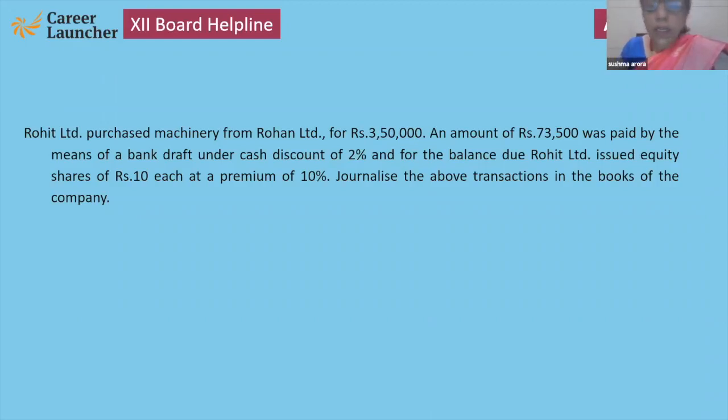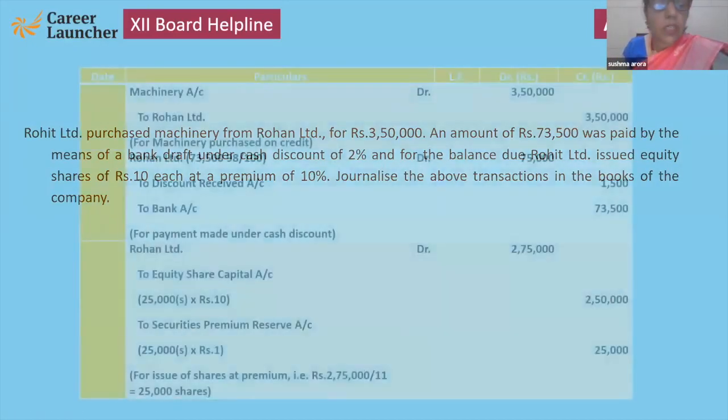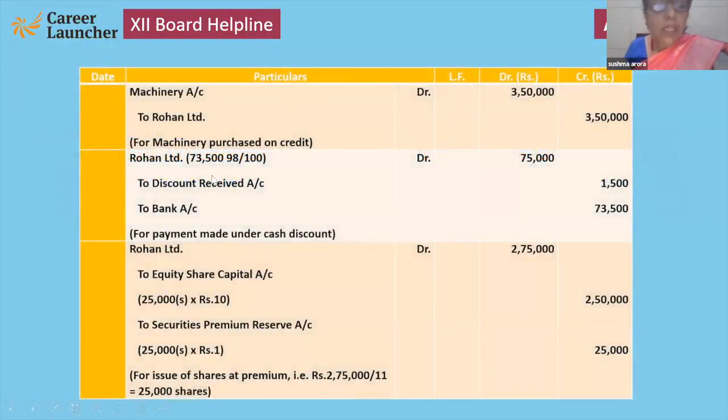So journalize. How to show these transactions in the books? First entry, machinery account debit to Rohan Limited. Second entry, Rohan Limited debit to cash discount and bank account. Okay, now remaining amount 3,50,000 minus 75,000, that will be 2,75,000. Now we have to calculate numbers. As I told you, we have to calculate number always, and we have to use only one formula: net amount due upon issue price.